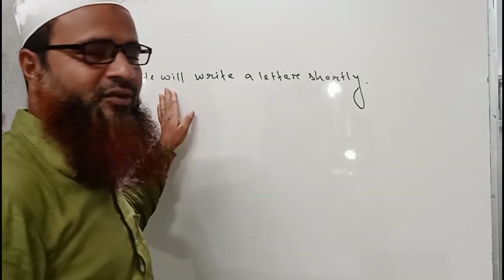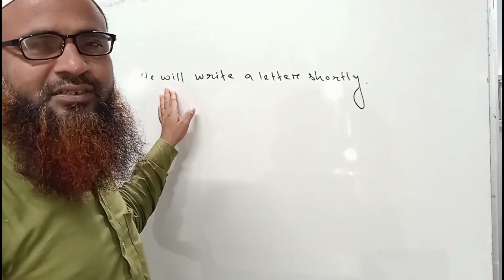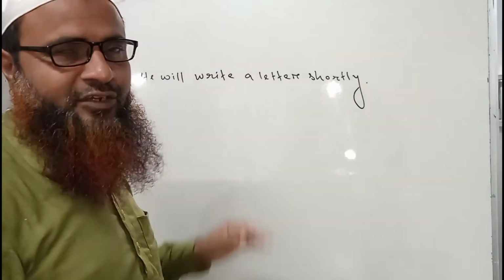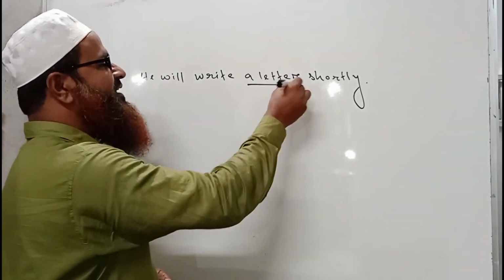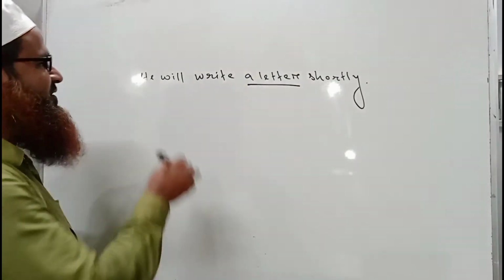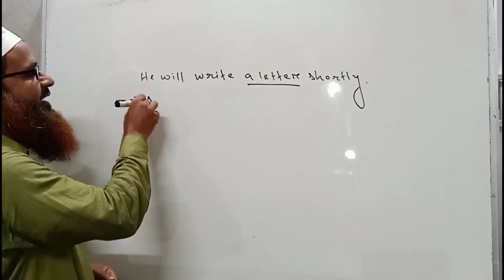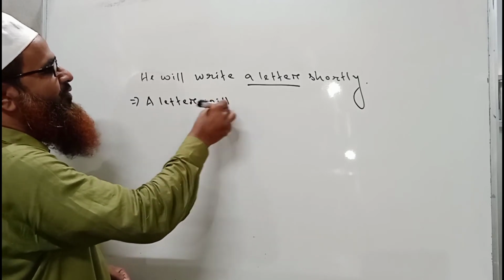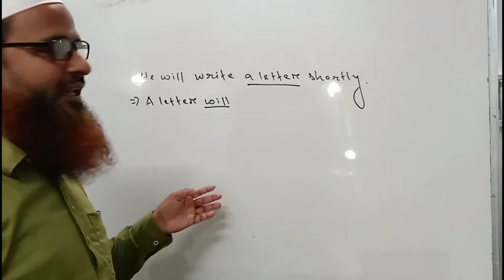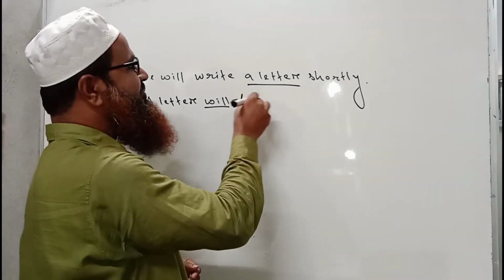Here we have used will after the subject, and if we want to change it into passive voice, then what should we do? We must use this object as a subject of the sentence, a letter, and there will come here with the letter, a letter will, and we have to write be here.